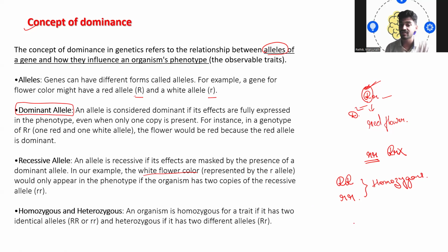If it has two different alleles, expressed differently, like capital R and small r, we normally say it is heterozygous.